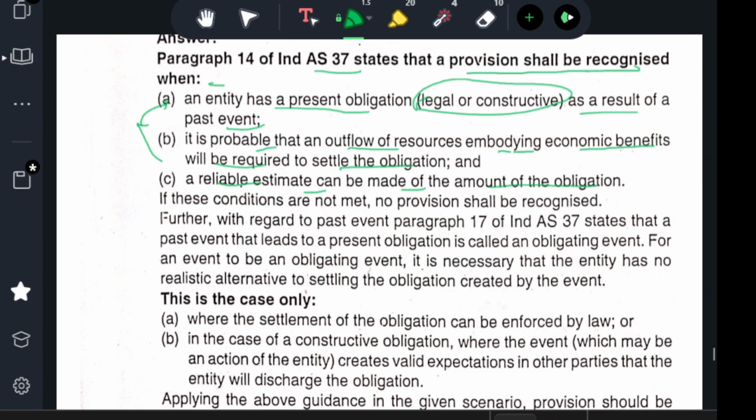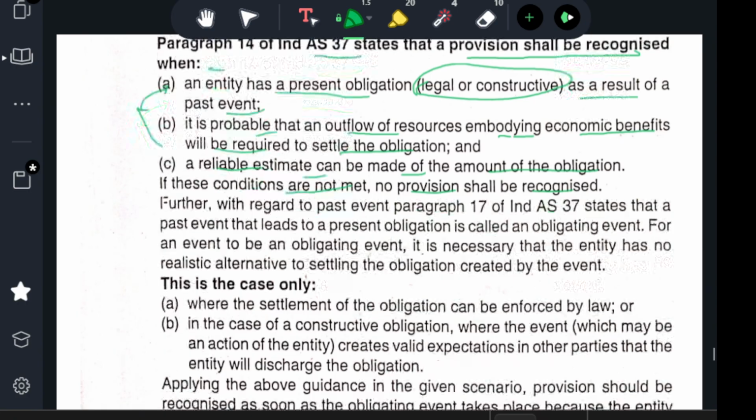So, how much is to be spent? You need to compute the reliable resources to be spent on this obligation. If the conditions are not met, no provision shall be made. When the two conditions are met, when the action is done, one obligation has occurred. For completing that obligation, some outflow of resources is required. Not only that, how much resource is going to be required to complete it is also to be understood.